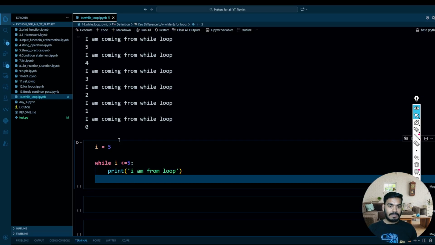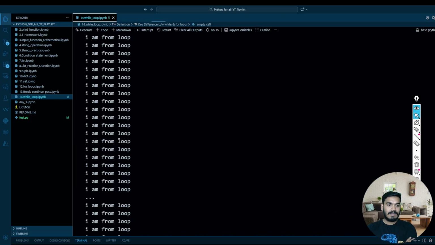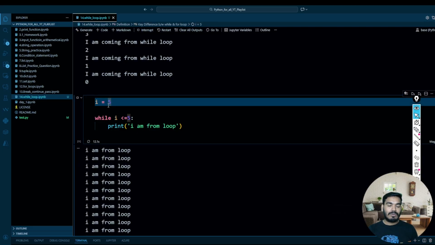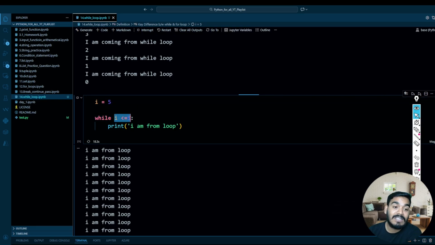That's all. Try to print this. See, it is going to execute for infinite time because you are not changing your I. Correct? So if the loop starts with I equal to 5, then I is less than or equal to 5, which is true. When it is true, it is going to print this.